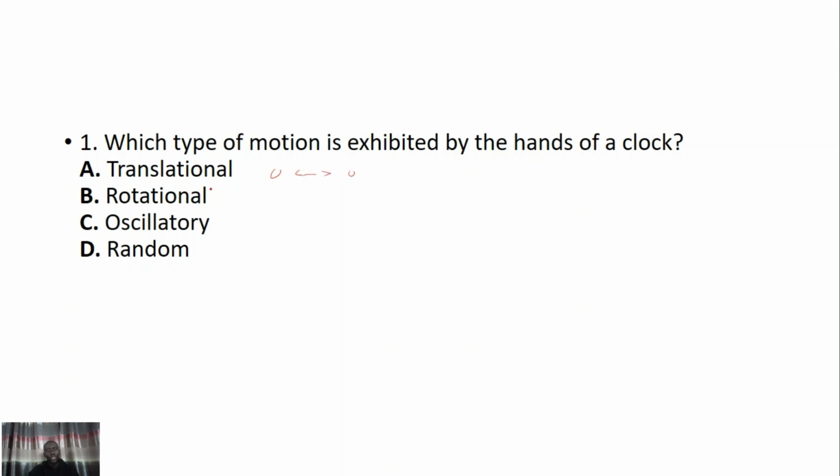So, rotational? Yes, because it's the body spinning, moving in a circular motion. Oscillatory motion? No. Random motion? No. That's not correct. So the correct answer is A, rotational motion.